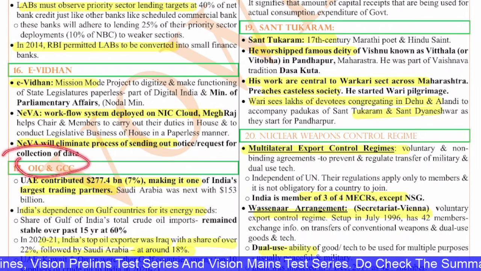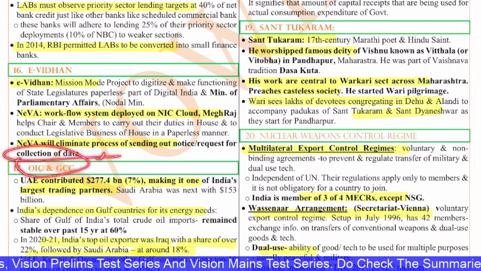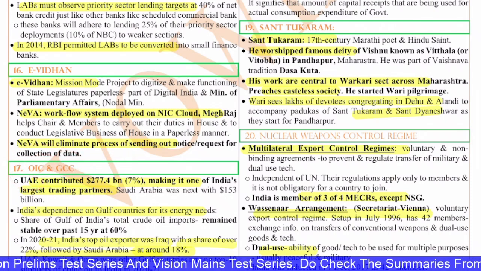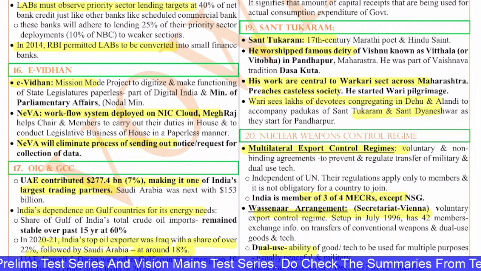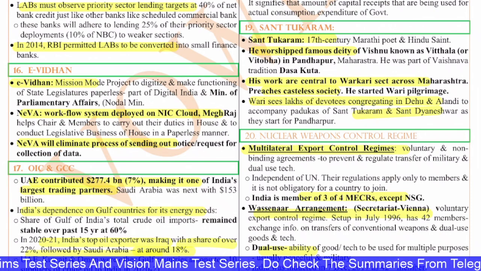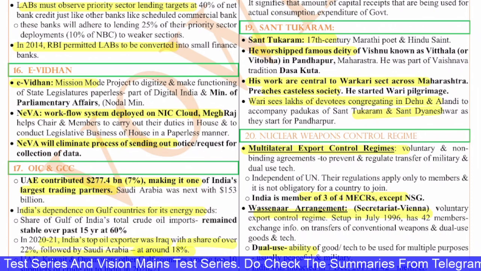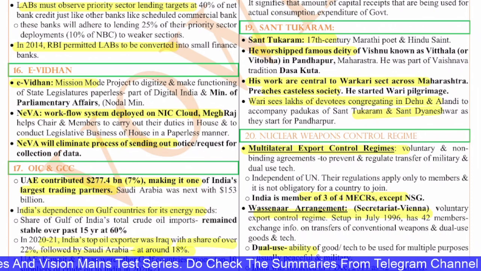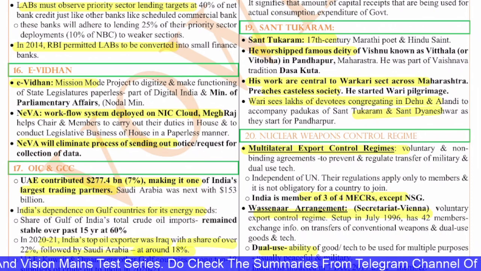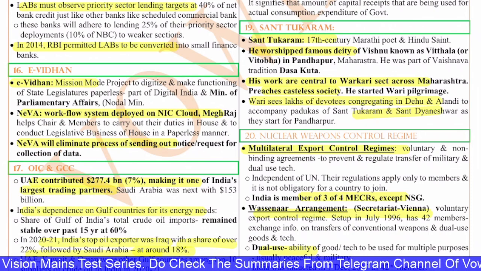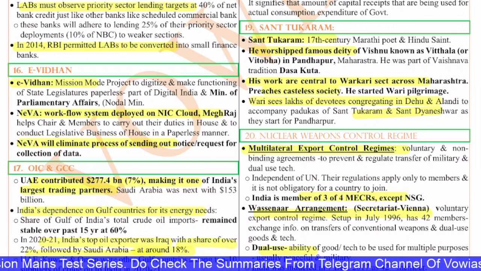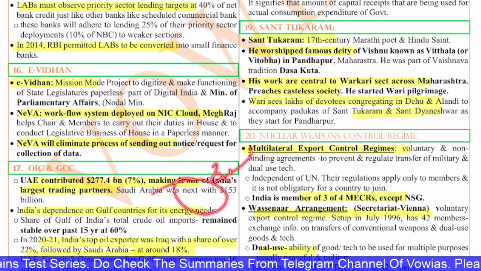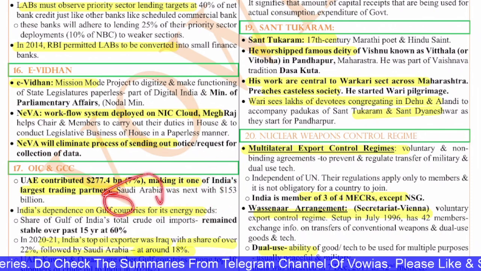Next, OIC and GCC, Organization of Islamic Cooperation and Gulf Cooperation Council. So the UAE contributed about $277 billion, and the UAE is one of the largest trading partners of India. Saudi Arabia was the next with 153 billion. India's dependence on the Gulf countries is basically for the oil needs. We need their oil, that is the major thing for India. India depends on the Gulf countries for its energy needs.